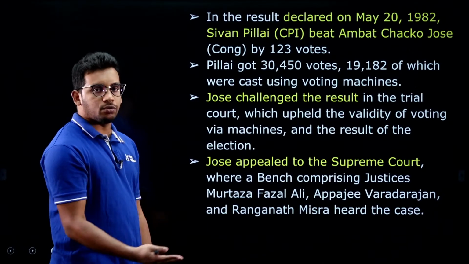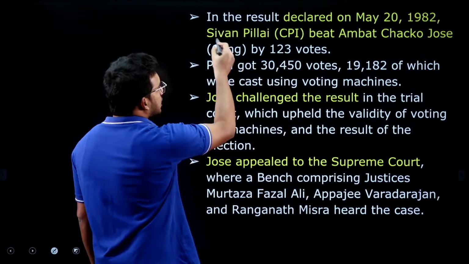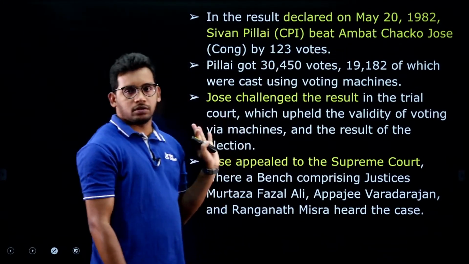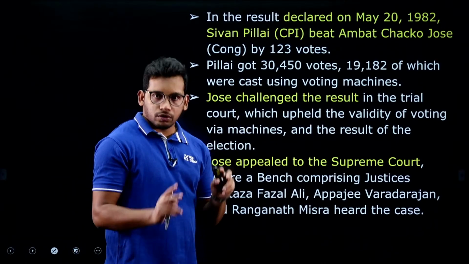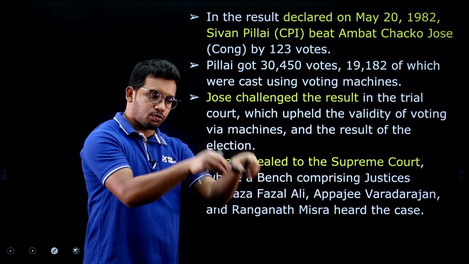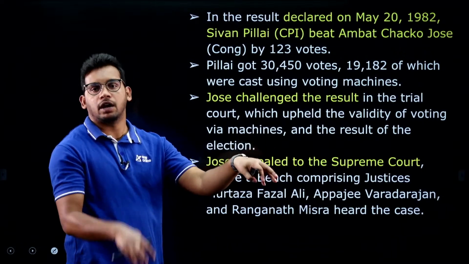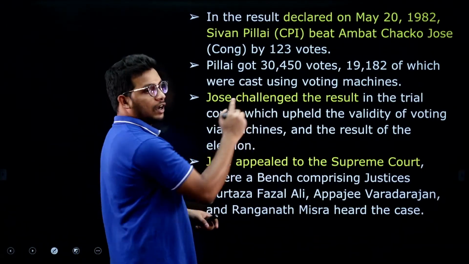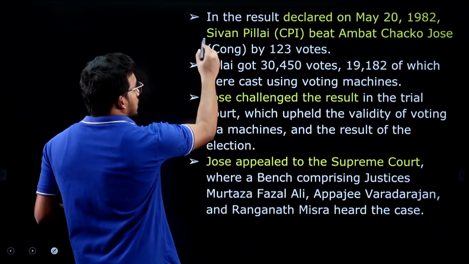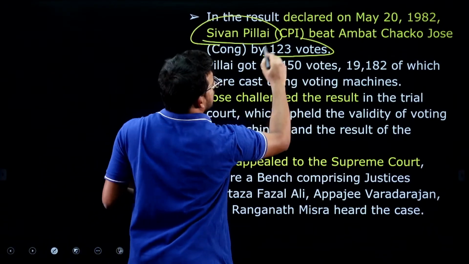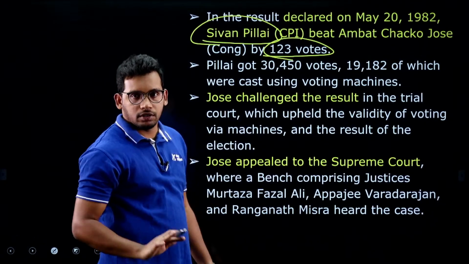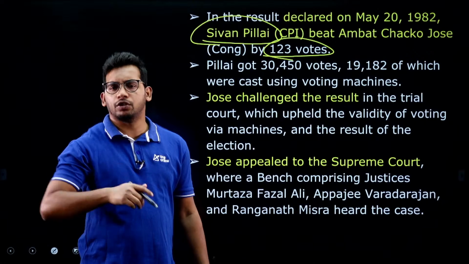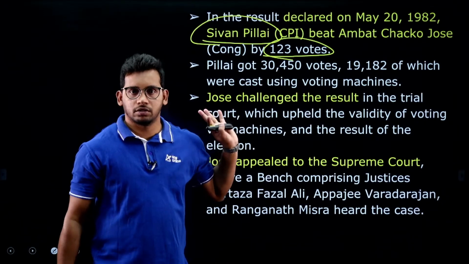They go ahead with the usage of EVMs, and the election happened between two people, Sivan Pillai and Chako Jose. These two were the main contestants, one from the Congress party and one from the Communist Party of India. Understand this one: Sivan Pillai won in the Paravur constituency by just 123 votes over Jose.